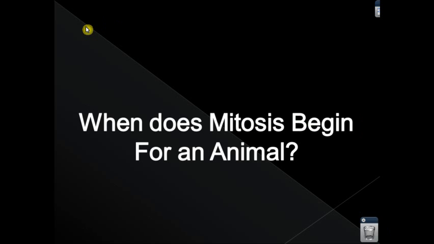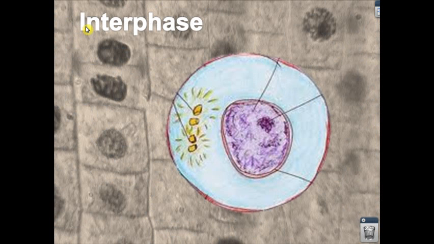Now, in your Edmodo, I have some questions for you to answer as you go through the lecture. And then one of the questions is, when does mitosis begin for an animal? And again, we answered that. It happens after the joining of the sperm and the egg. And again, it's asexual.